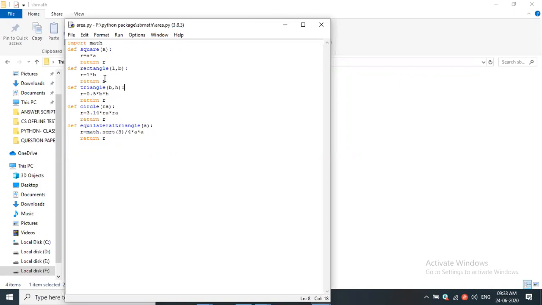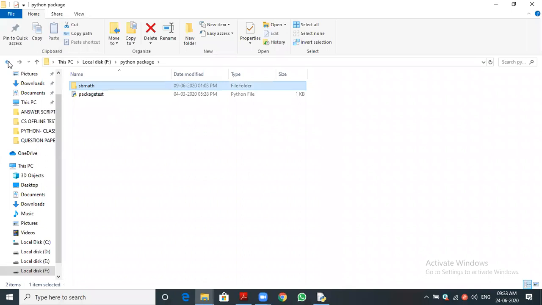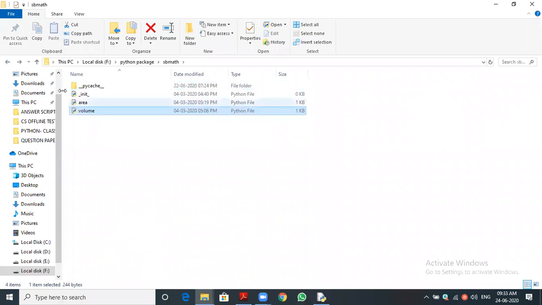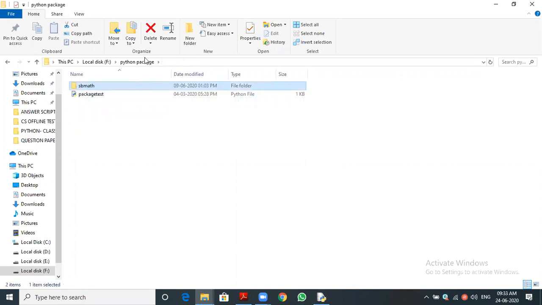Okay, good. So let me show how to create a module. 1 minute. We already created the module just for your sake. I'm just showing that. Suppose the SB math, where you can see inside the Python package. A Python package is merely a folder. Inside the folder, the SB math package is there, and the main program also there. Yesterday we saw, if the module is in the same location, we no need to write any extra code.